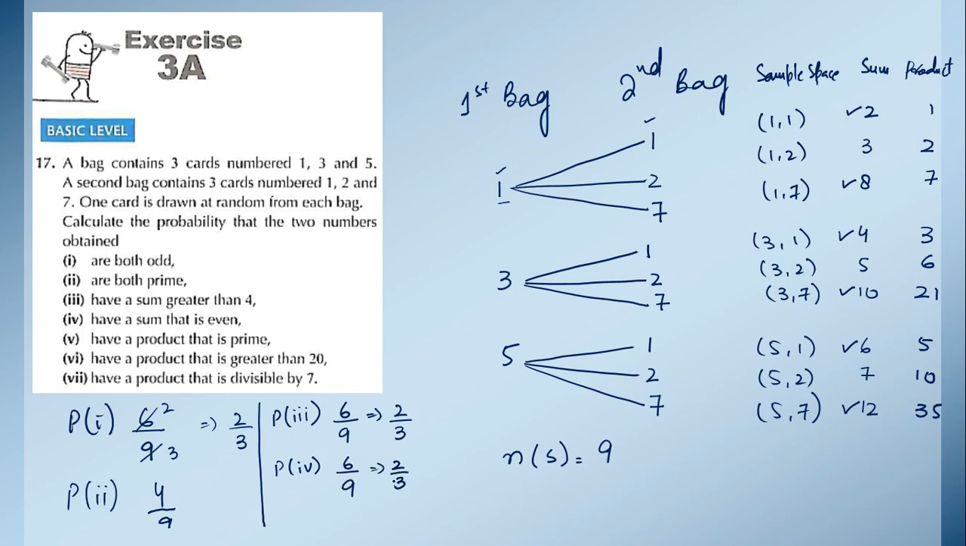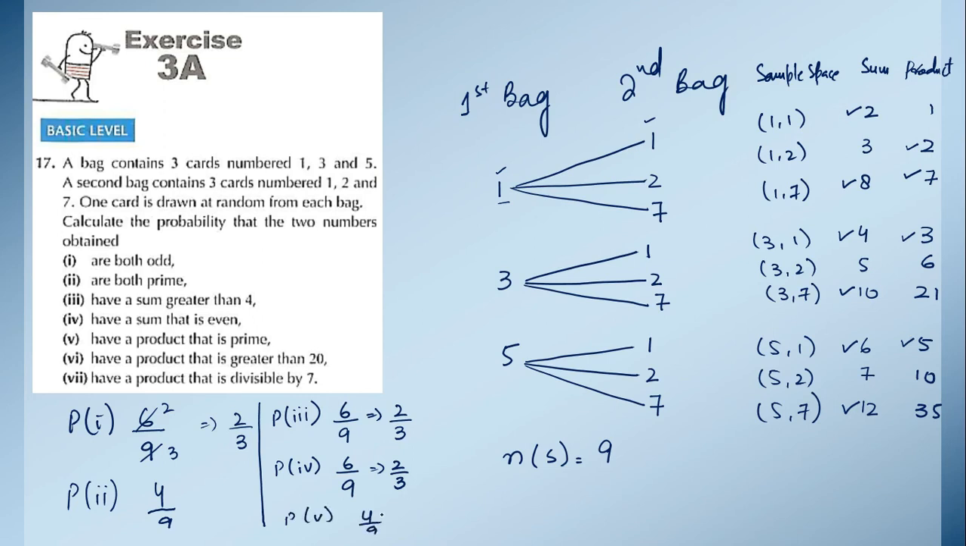Okay. Now in next part, fifth part, they are saying have a product that is prime. Now check how many prime numbers we are getting in the product. So 2 is prime number, then 7 is prime number, 3 is prime number, then we have 5 as a prime number. Okay. 6, 21, 10 and 35. These are not prime number. So when we count this 4 times we are getting prime number. So the answer of this fifth part is 4 upon 9.